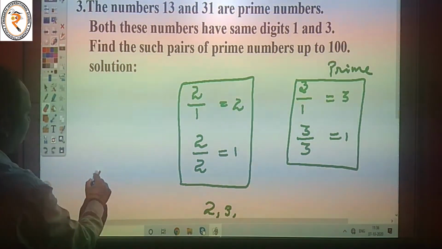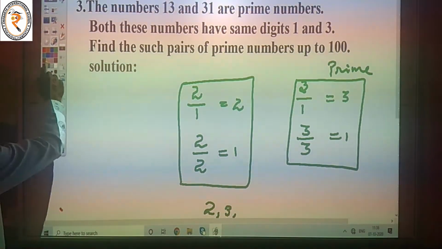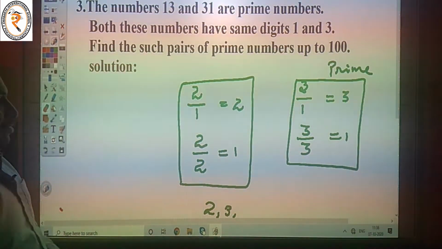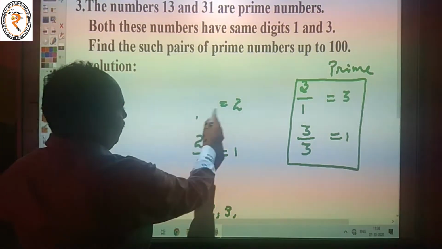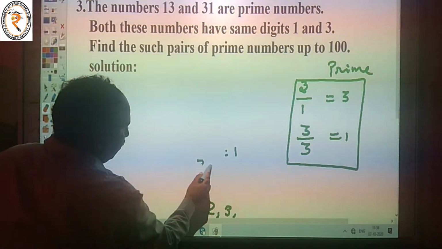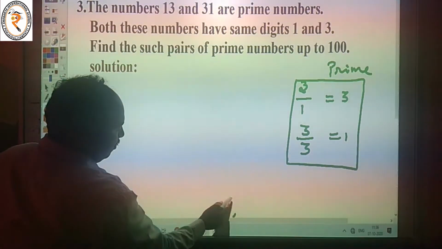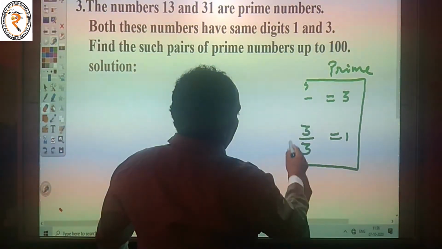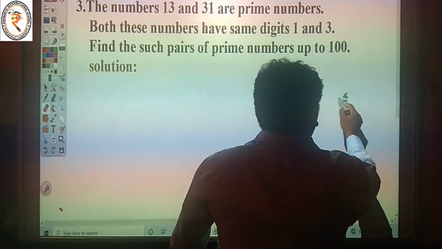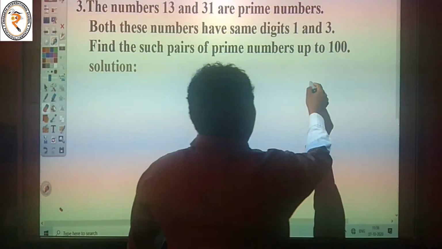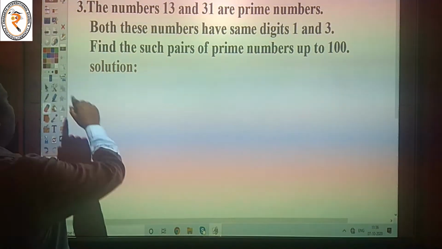So what is a prime number? A prime number means a number divisible only by 1 and itself. So 2 is a prime number, and 3 is also a prime number, then 5, the next one 7, and 11. So what is a prime number? A prime number means a number divisible only by 1 and itself.